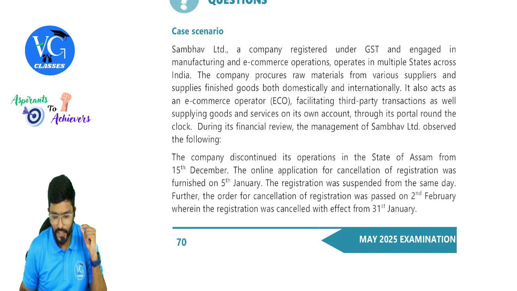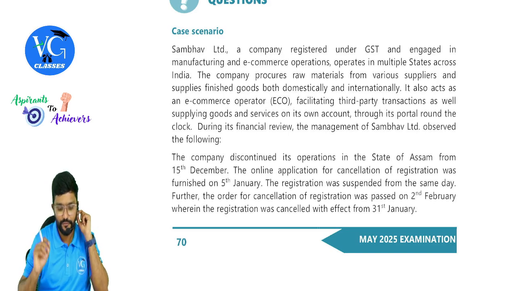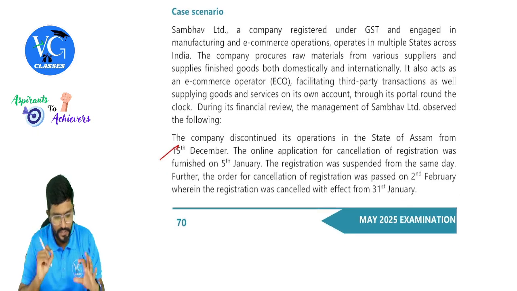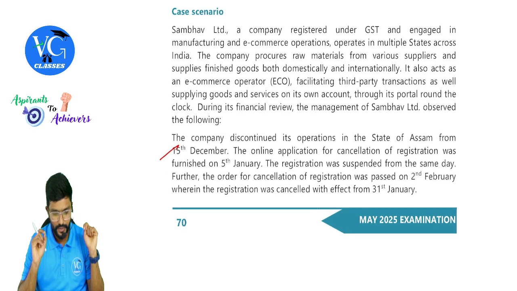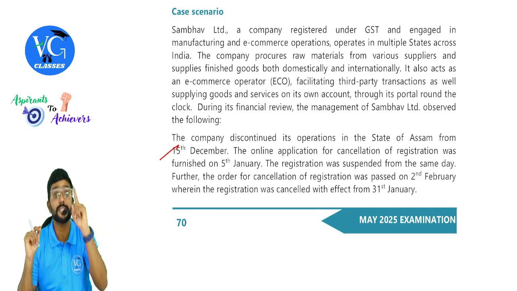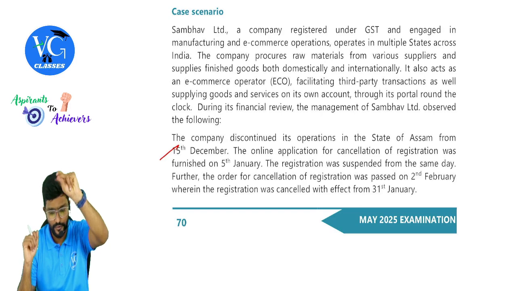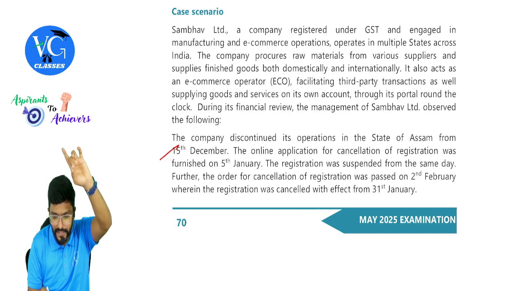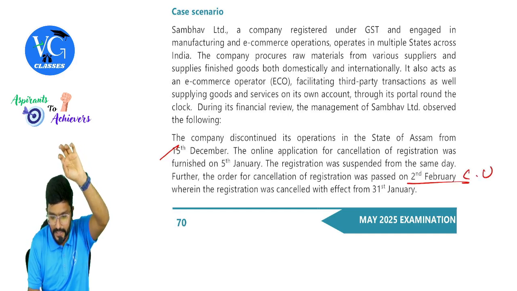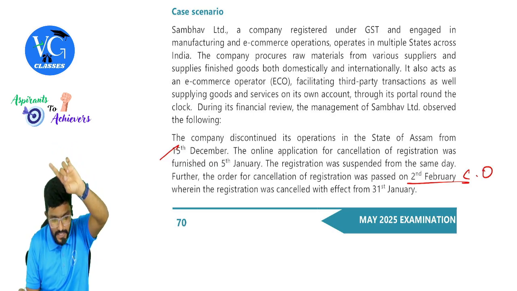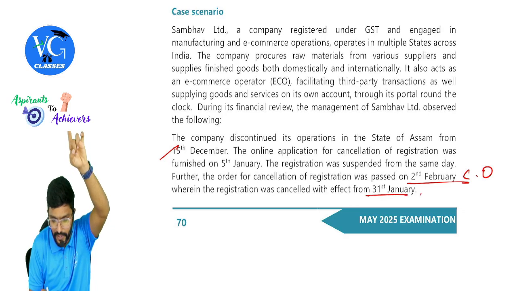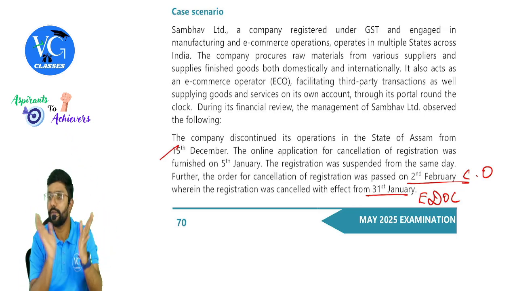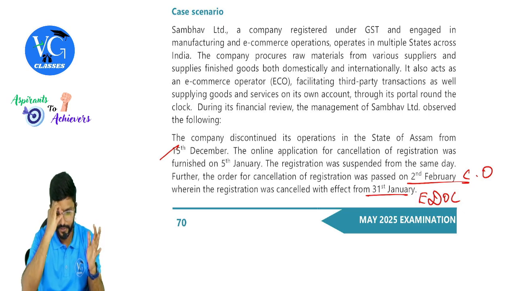The company discontinued its operation in the state of Assam from 15 December. Okay, they are stopping their operation. The online application for cancellation of registration was furnished on 5th January. The registration was suspended from the same day. Suspension, not cancellation. Okay, from 5th January itself, it is suspended. Further, the order for cancellation of registration was passed on 2nd February. Order date, the cancellation order date. Wherein the registration was cancelled with effect from 31st January. Guys, that is the effective date of cancellation. Cancellation order date is 2nd February, effective date of cancellation is 31st January.